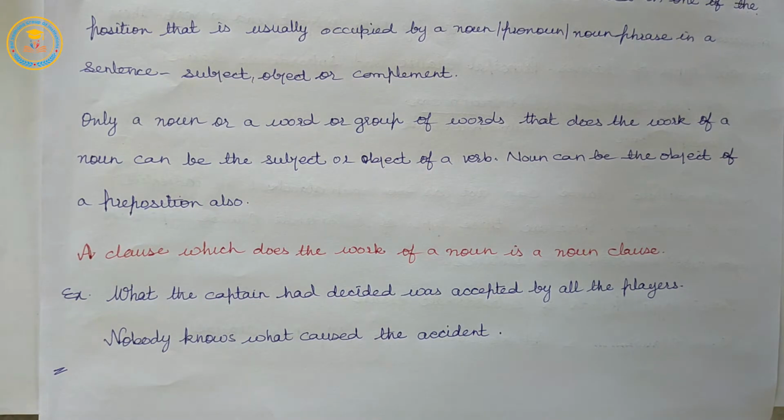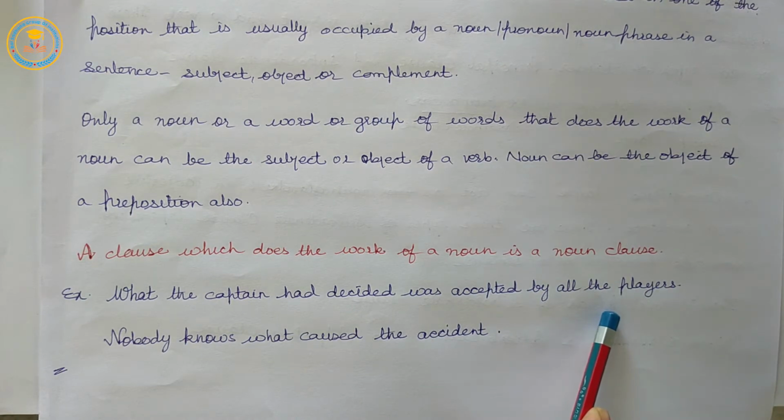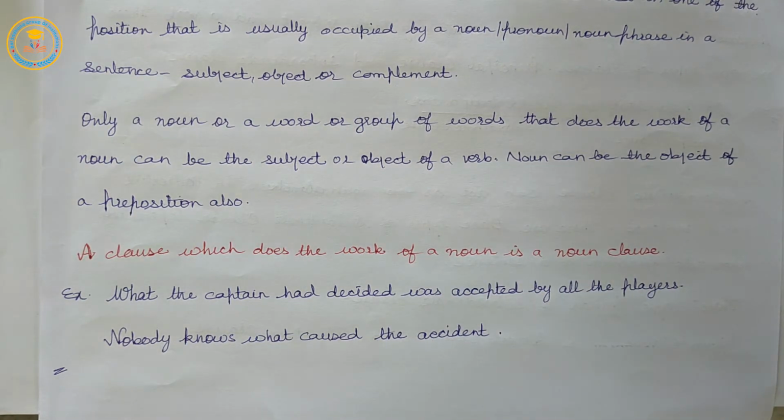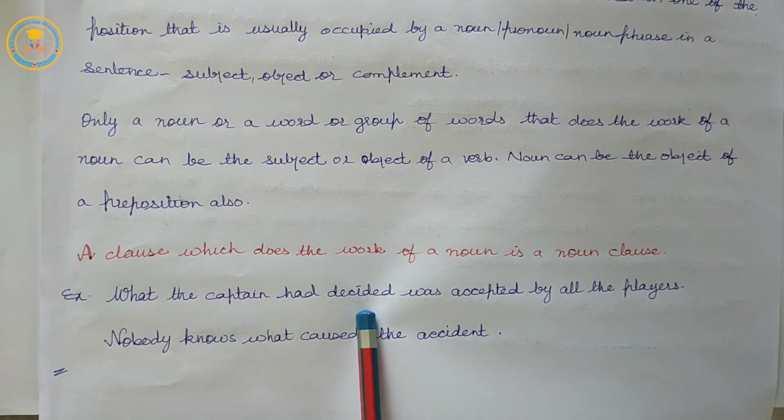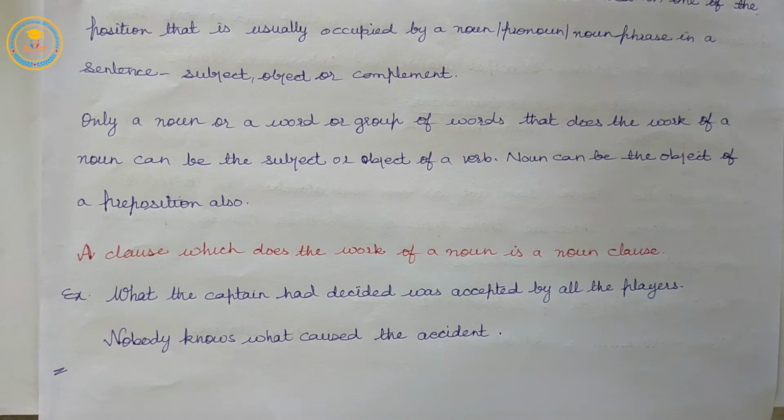So you can put a question like that: what was accepted by all the players? The answer will be: what the captain had decided. So it is therefore a noun clause.